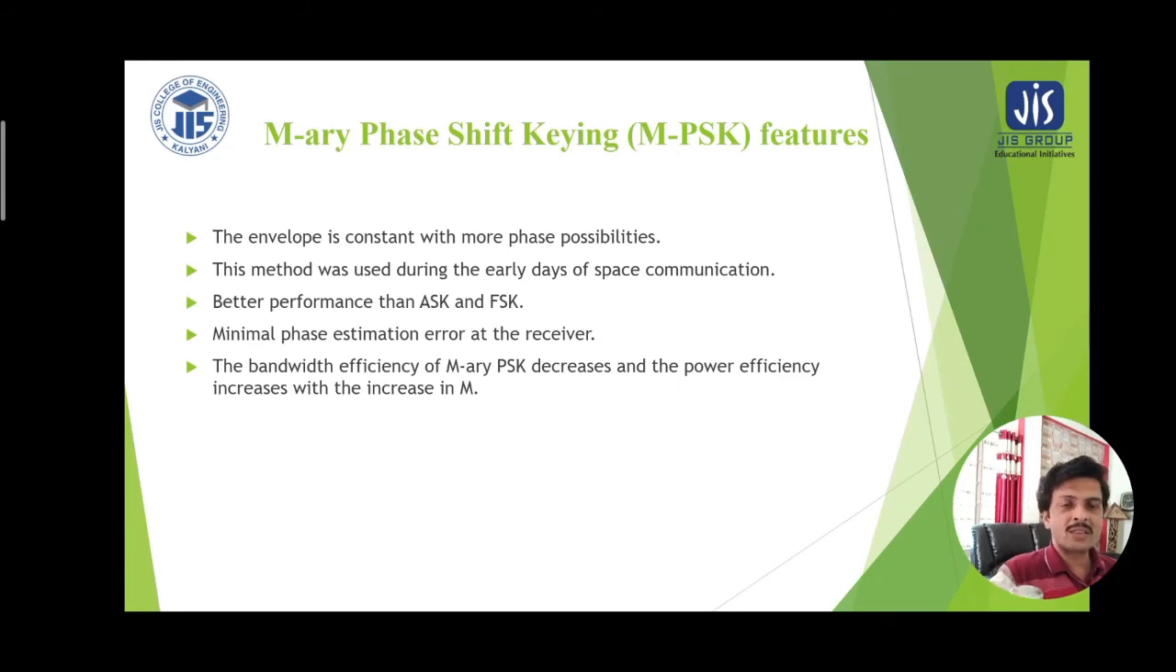information is residing in the phase of the RF carrier signal. Whenever there is a transition of 1 to 0 or 0 to 1, there will be a phase change of the RF signal. So that is the only way to identify the message information. Minimal phase estimation error at the receiver end, because the receiver can easily identify the phase error.